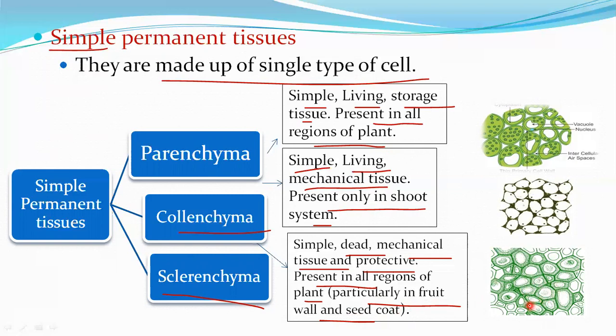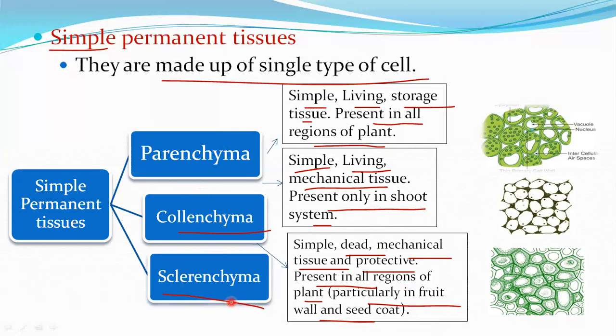Here you can see the diagrammatic representation of sclerenchyma. Sclerenchyma has a thick cell wall composed of two walls, that is primary wall and secondary wall. Primary wall is made up of cellulose. Secondary wall is made up of a hard polysaccharide called lignin. Because of this lignification, the sclerenchyma cells lose their living characteristics. So they are dead tissue. Hence, cytoplasm, nucleus and cell organelles are absent at maturity. This is about parenchyma, collenchyma and sclerenchyma.